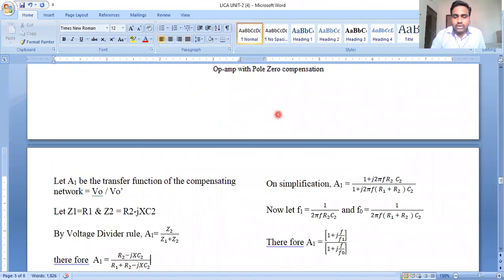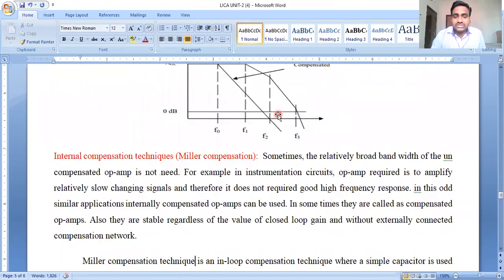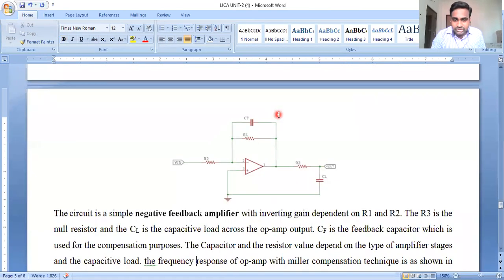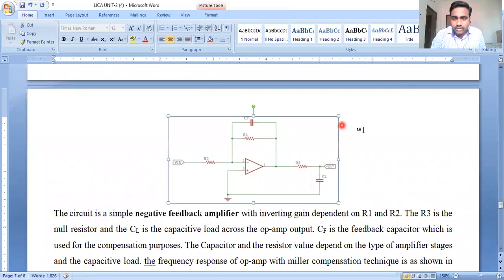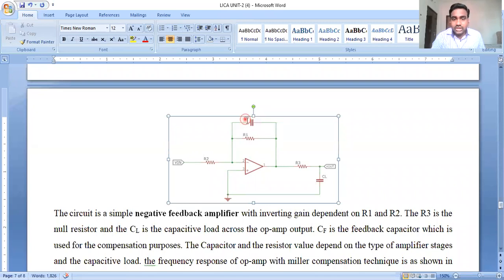But here, in internal compensation, or Miller compensation, what we are doing is connecting a feedback capacitor C suffix F in parallel to the negative feedback.